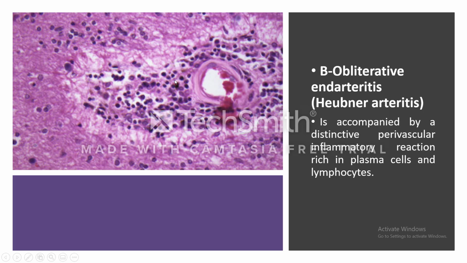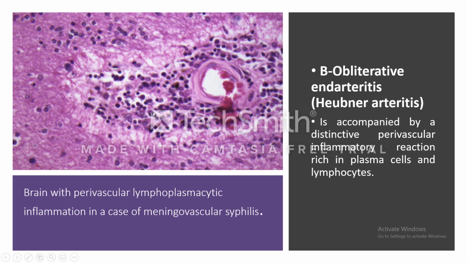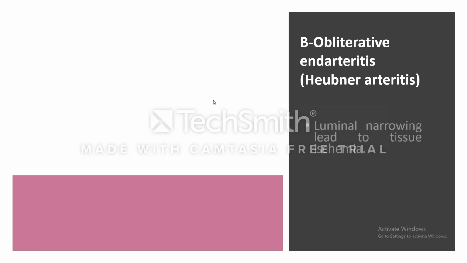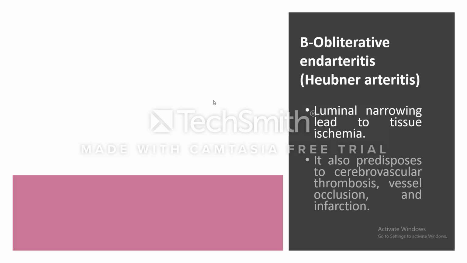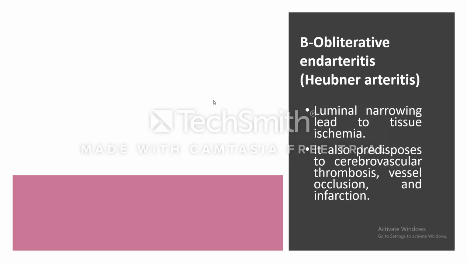And you can see this perivascular cuffing of lymphocytes and numerous plasma cells. This is brain with perivascular lymphoplasmacytic inflammation in a case of meningovascular syphilis. This is the endarteritis obliterans. Then the vessel will be narrowed until it gets obliterated. And this luminal narrowing will lead to tissue ischemia, and it also predisposes to cerebrovascular thrombosis, vessel occlusion, and infarction.